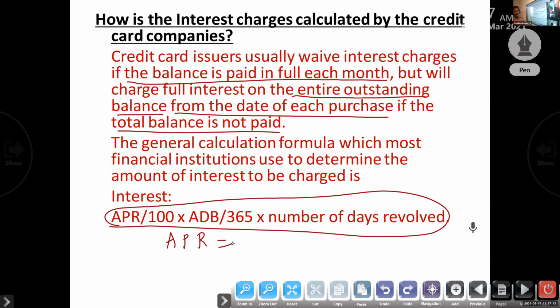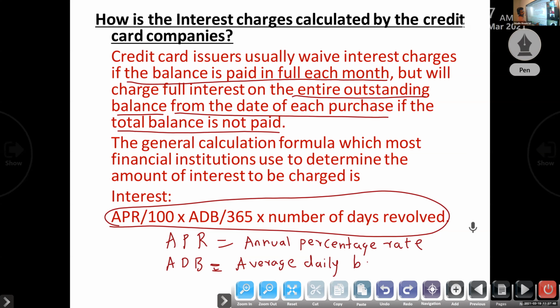APR is the annual percentage rate, the interest rate. That is APR, annual percentage rate. What do you mean by ADB? The 365 is the number of days in a year. ADB is the average daily balance.